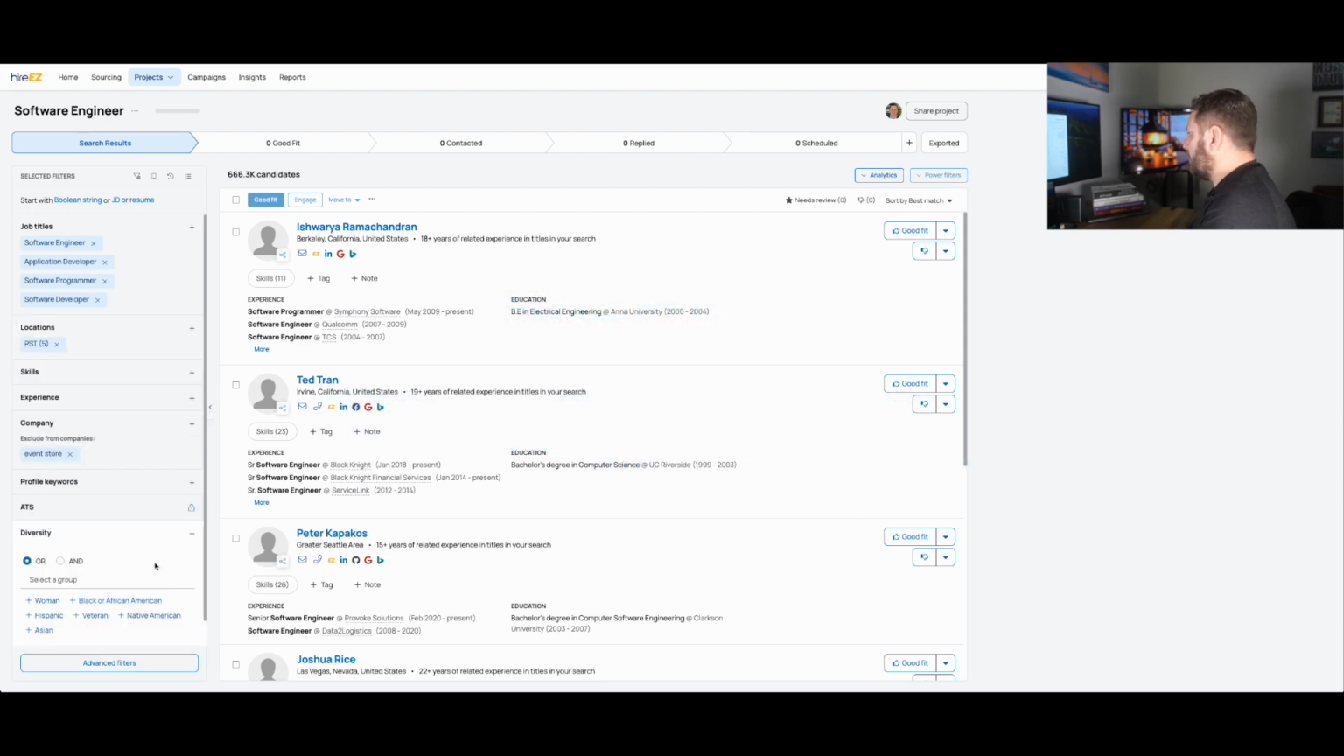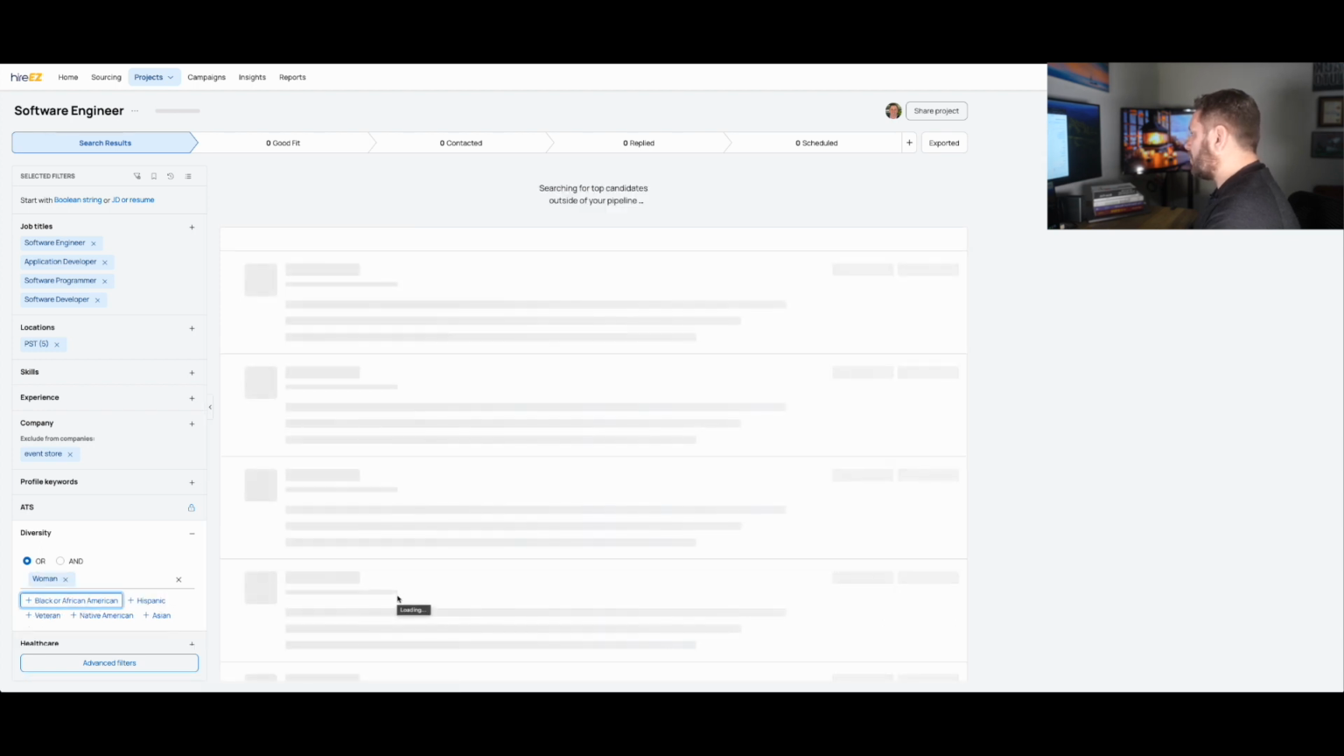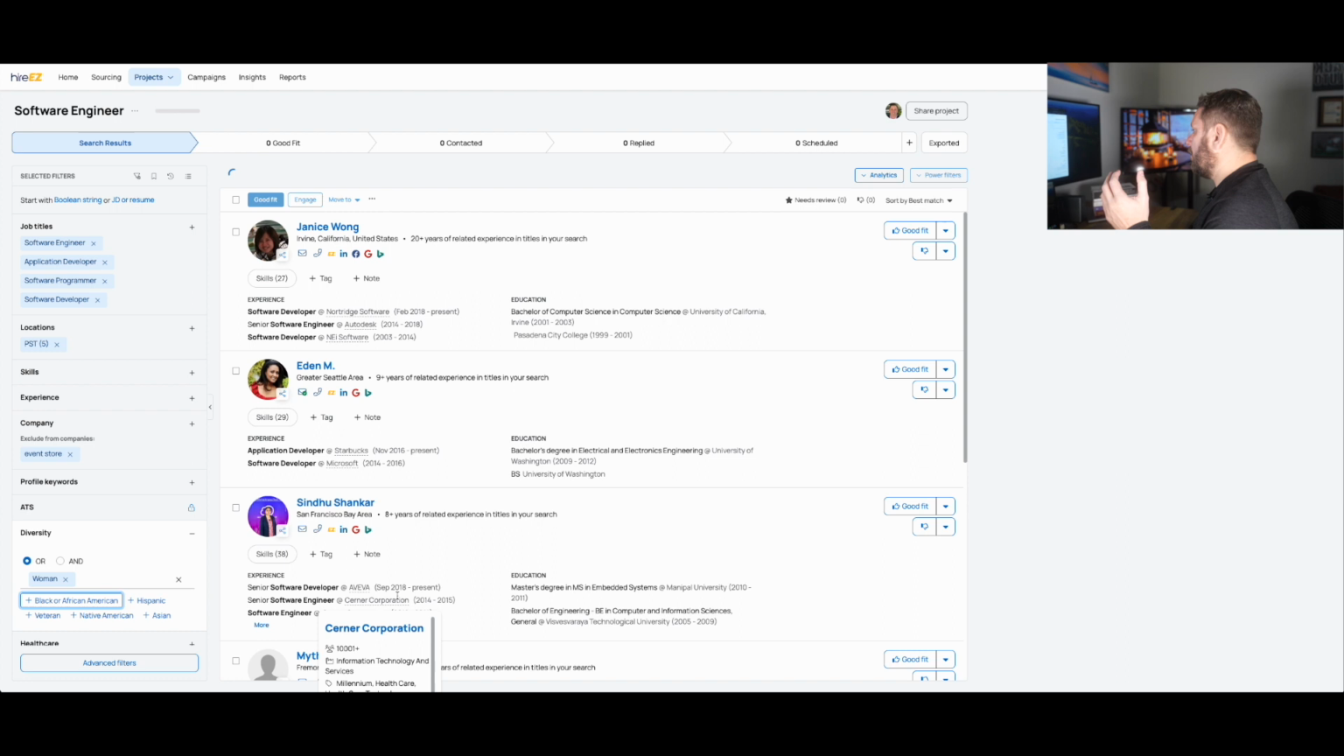Another feature that I wanted to show you was the diversity filter. So who doesn't love the ability to be inclusive in the workplace, right? So here I can actually select, if I want to focus my search on diverse candidates, I have woman, Black or African American, Hispanic, veteran, Native American, and Asian. And this feature is phenomenal when we have an area in our business that has an underrepresentation of a minority group. But I'll select the first 25 candidates here.